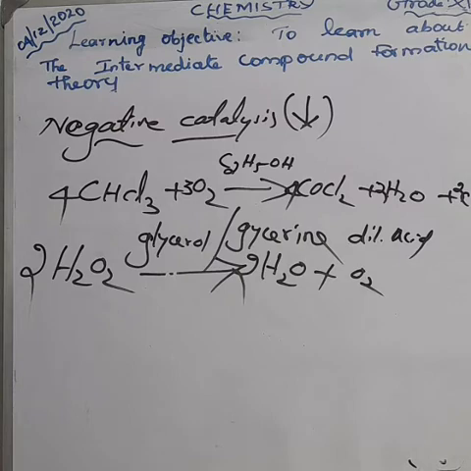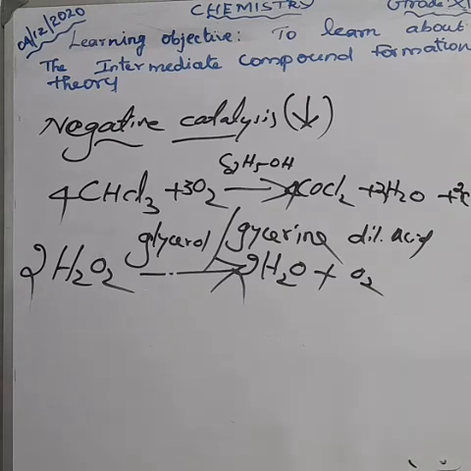Don't forget, for each one, whether it may be the promoter, the catalytic poison, the autocatalyst or the negative catalysis, you should learn the definition. A one-line definition is enough, and you should also learn one equation. One example is compulsory. Clear? An example is compulsory.